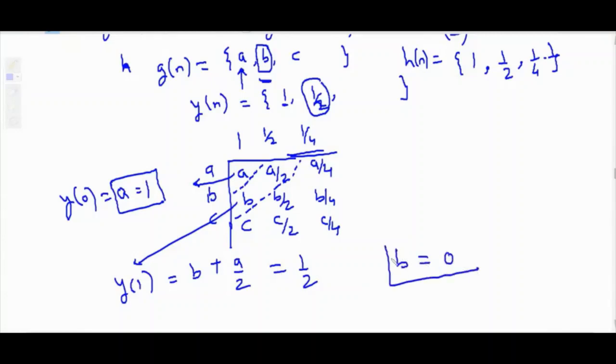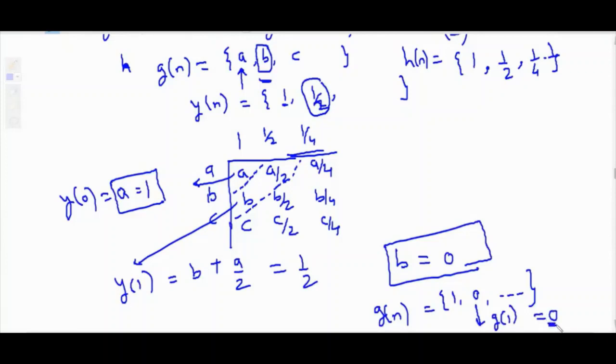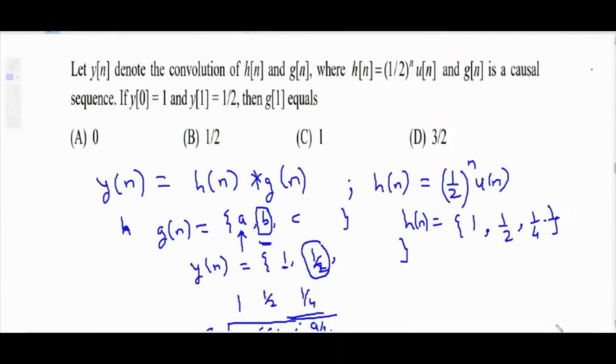So your g of n sequence is 1 comma 0, comma some values will be there. But we are interested in the value of g of 1. G of 1 value is 0. The correct answer is option A. Once again, I will repeat. Y of n denotes convolution of h of n and g of n, where h of n is given. So you can write the sequence for h of n.